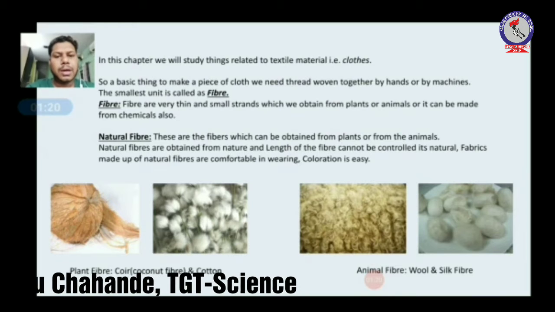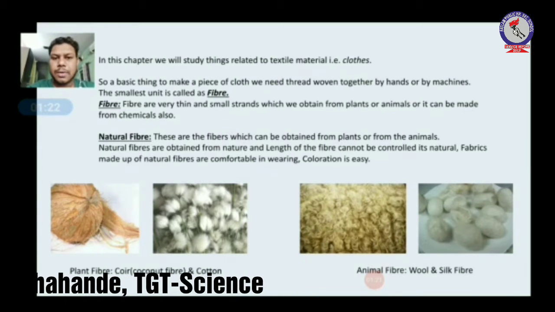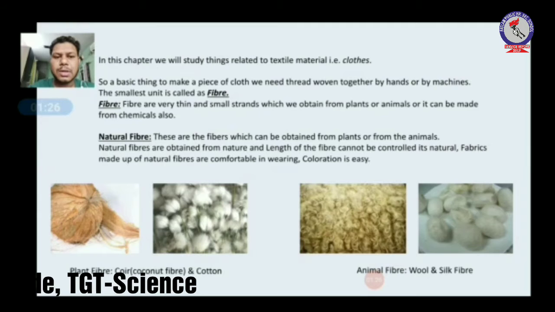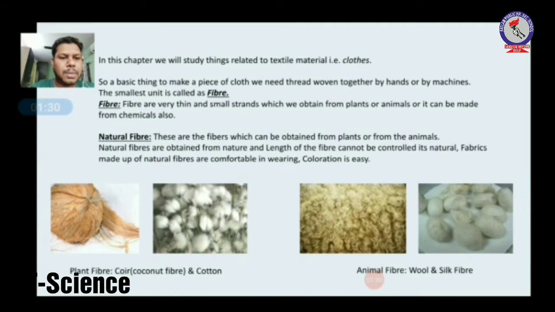You can see in the diagram plant fiber, which is coconut fiber, also known as coir, and the second picture is cotton fiber. In the third picture you can see animal fiber, it is wool. Wool is obtained from sheep, goats, camels, etc. And the last picture is of silk fiber, it is obtained from silkworm.